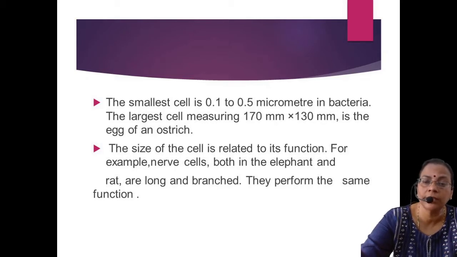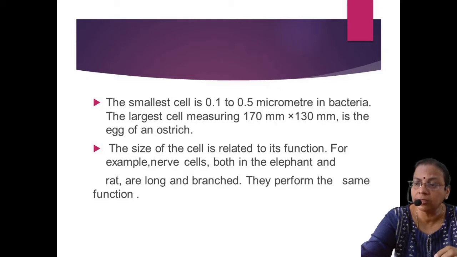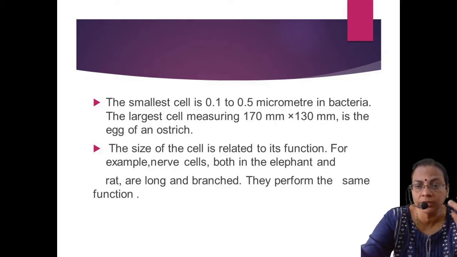So whether the cell is present in a small animal or in a large animal, the function will be the same. So a nerve cell in the rat as well as a nerve cell in the elephant, the function is the same. So conduction of messages.